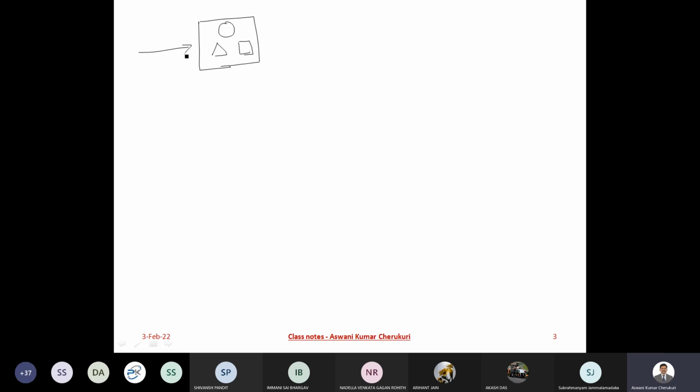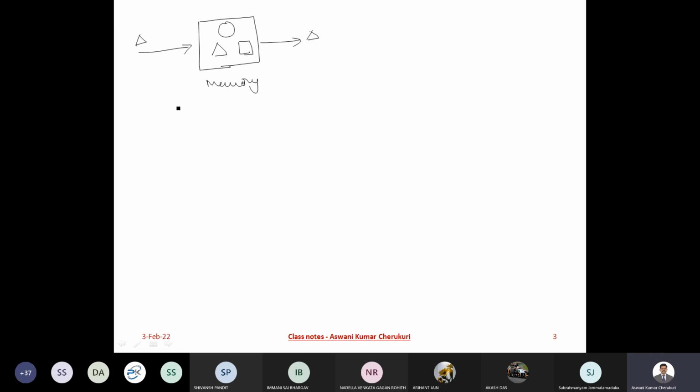And my input stimulus to this particular memory: if I am giving my input as a triangle, what is the response I should get? I'm supposed to get the triangle as the output.